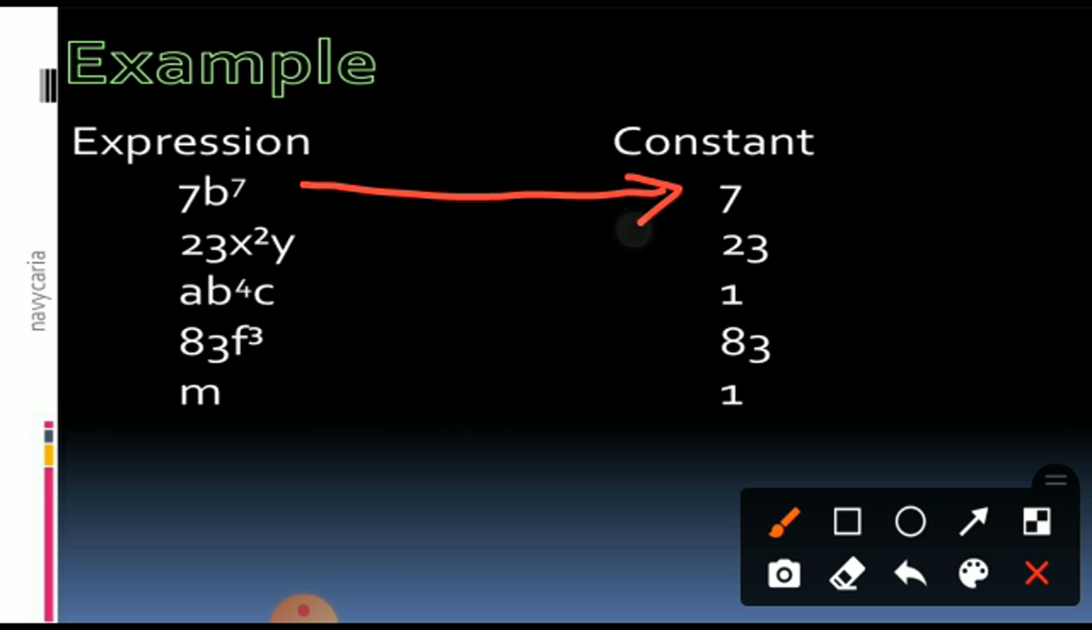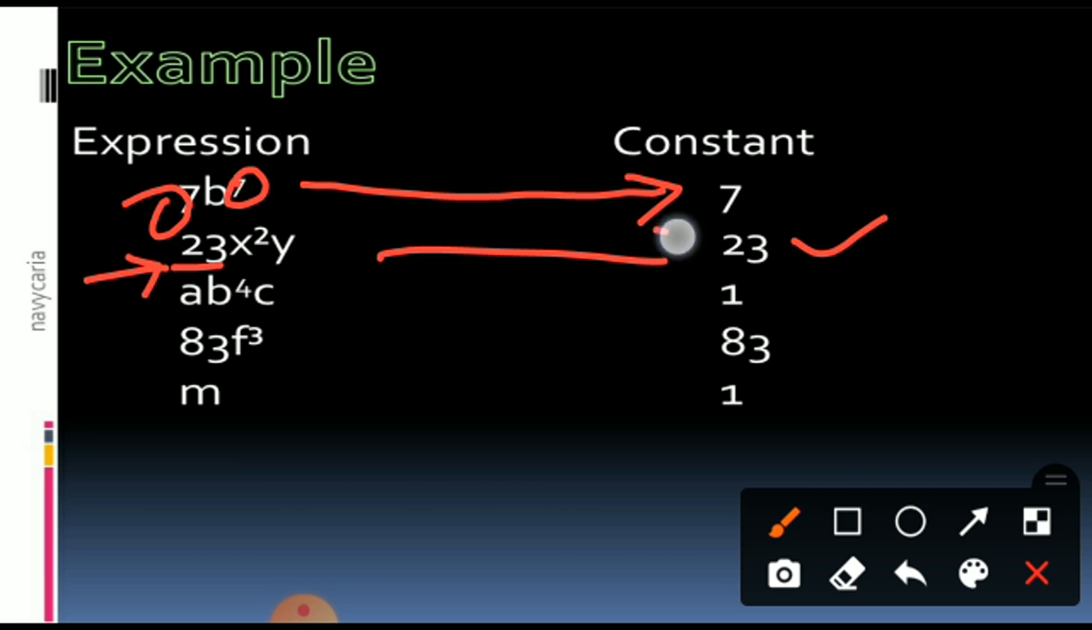In this, the constant, don't write the power. Whatever the number is multiplied with a variable, it's the constant. Yes. In the second example you can say immediately 23 is the constant. Okay. Now what about the third one? ab raised to 4c. Nothing is written. That means a 1 is present. That's why 1 is the answer.